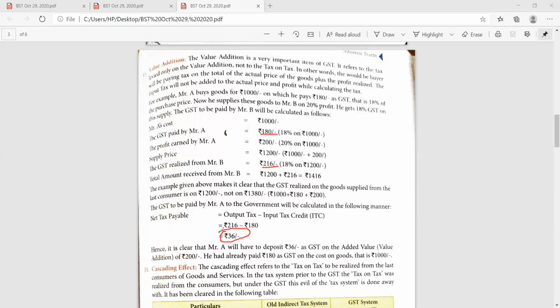So Mr. A has to deposit only 36 rupees as GST on the value added of 200 rupees, because he has already paid 180 rupees on the cost of 1,000. When he purchased the goods of 1,000 rupees, he paid tax on that. Why should he pay it again? No, he will not pay it again. He will just pay on the difference, or the value added by him. So this is all about the concept of value addition in case of GST.